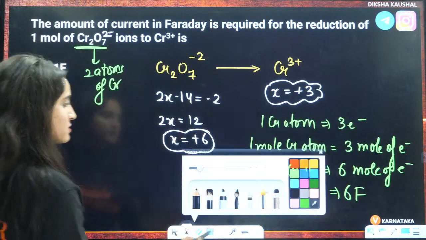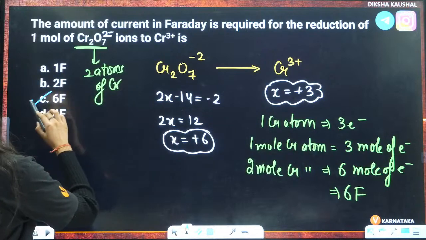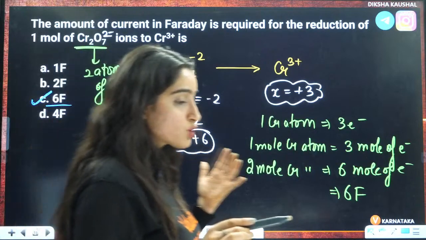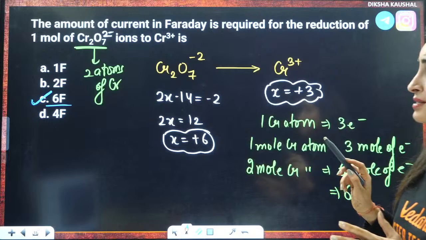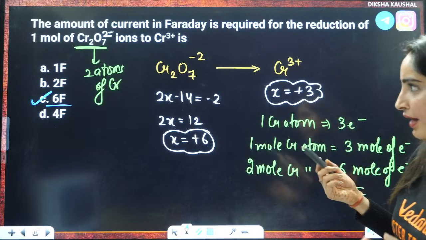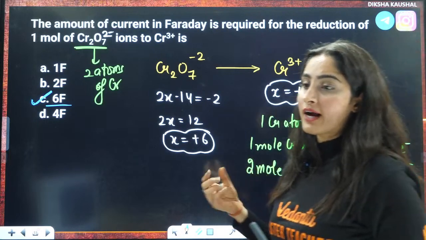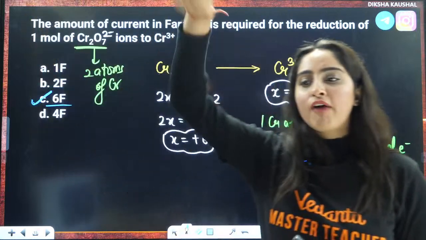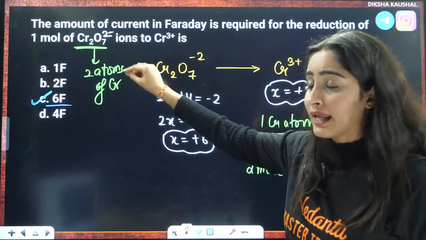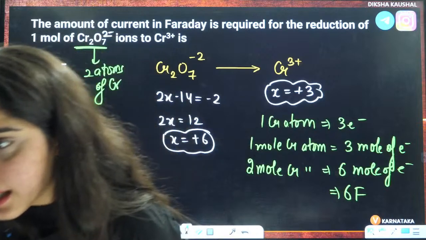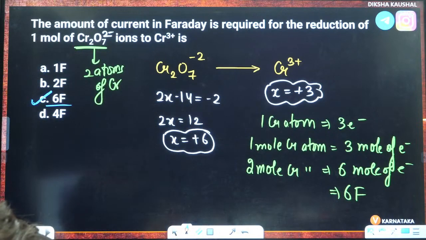So the answer is C, the correct answer, right? Students usually mark 3 Faraday as the correct answer, though it is not given anywhere. But if they give you 3 Faraday, students will directly point to it as the correct answer. In reality, 6 Faraday is the correct answer. Is that clear to everybody or not?